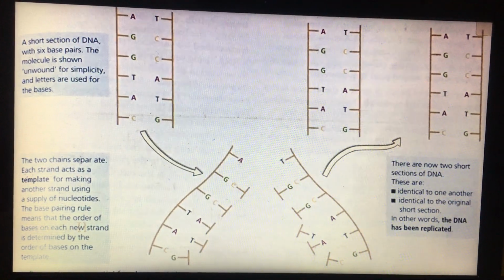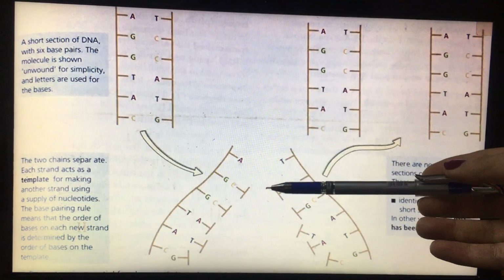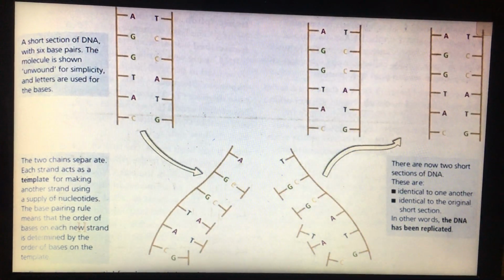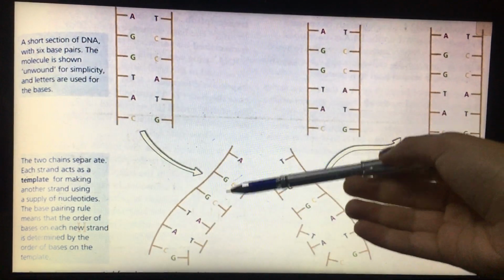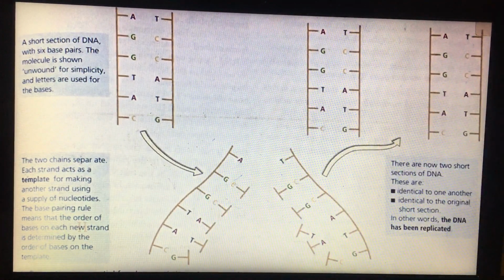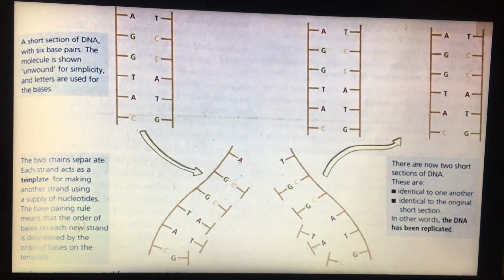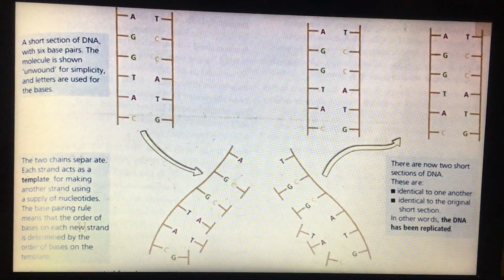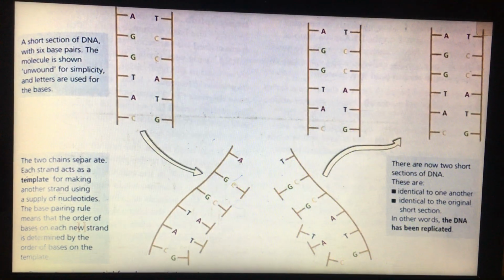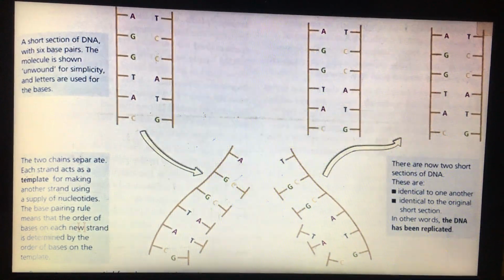For example, here we have G, which is a guanine base, and guanine can only connect with C, cytosine. And also here we have T, which is thymine, and thymine can only connect with adenine. So here each base uses its correct nucleotide.